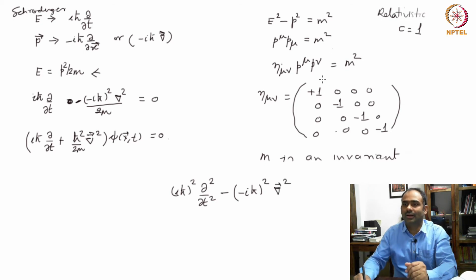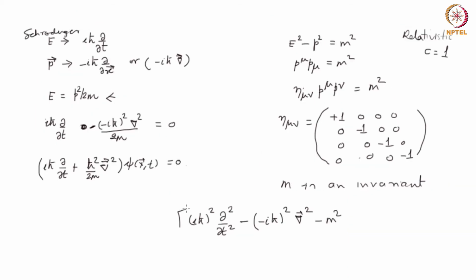Okay, and let me bring −m² to the left hand side, and this should be equal to 0. So let's say there is some field phi on which this operator acts and gives you 0. That's how you will write down this equation.